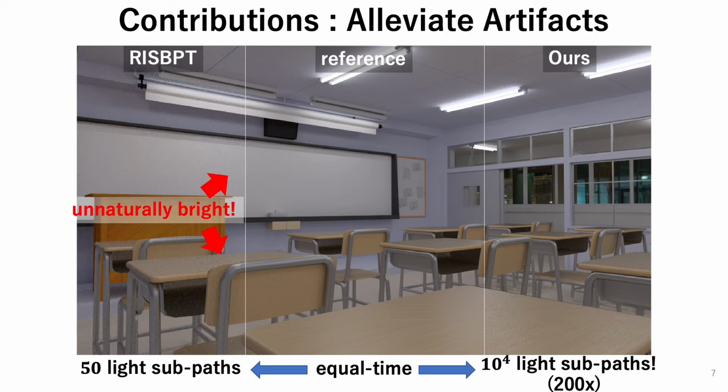As shown in equal time rendering comparisons, RISBPT is susceptible to light subpaths with an extremely high contribution due to a small number of light subpaths. This affects the entire image since the pre-sampled light subpaths are shared by all the eye subpaths, which can be found in the whiteboard in the left image rendered by using RISBPT. On the other hand, since our method uses 10,000 light subpaths, our method can alleviate such artifacts.